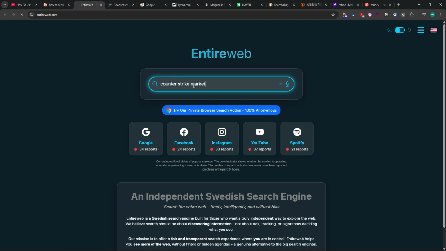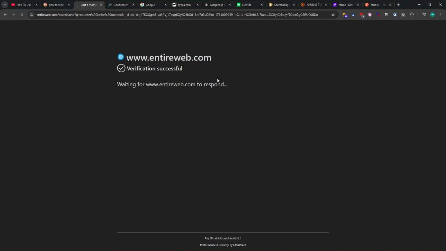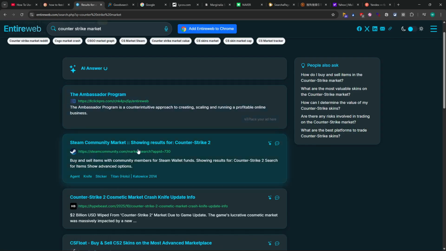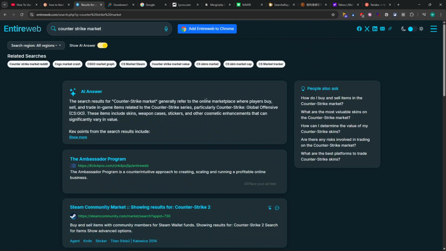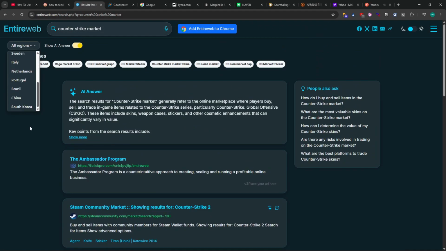So we see here, and if I type now something like Counter-Strike market, and if I open it up, first it will check if you are human. I think many bots try to access this website, and if it's searched, we see the ambassador and it shows results, and this is how the design looks like. It will show all of the answers. We can search by each region, so it's great if you want to compare.